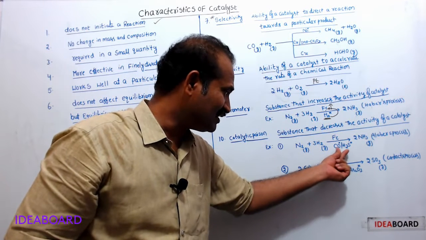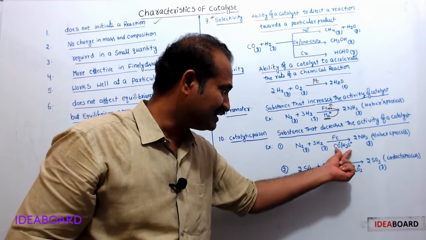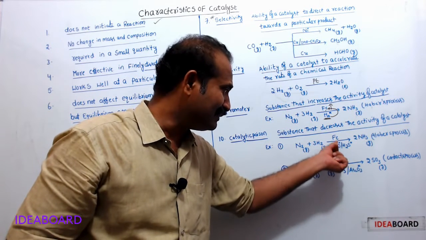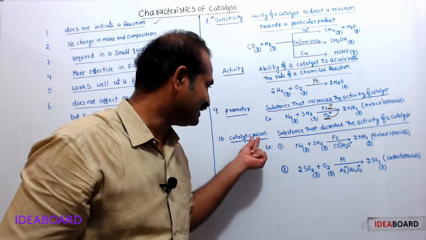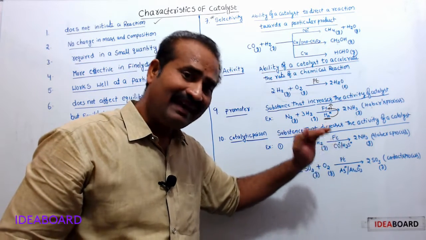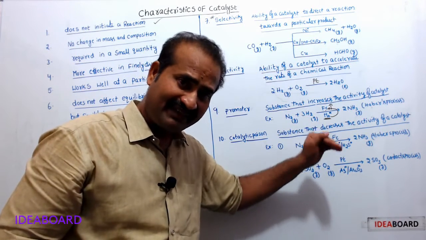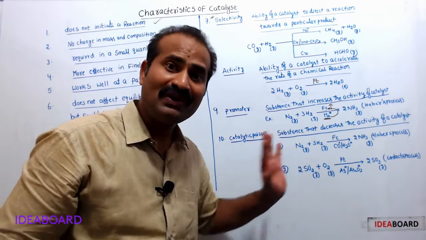These are impurities which are associated with these reacting gases. When these impurities are present, they may decrease the activity of the iron catalyst. Hence, these are called catalytic poisons. Both react with iron and decrease the activity of iron. Hence, these are called catalytic poisons to iron.